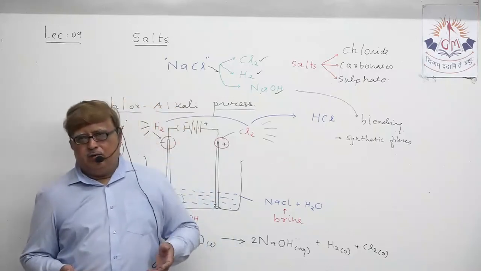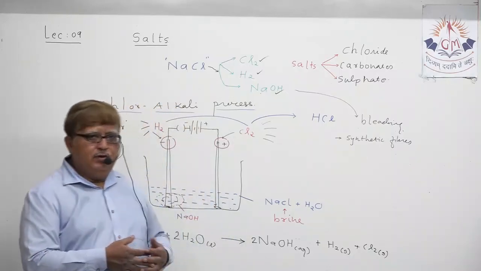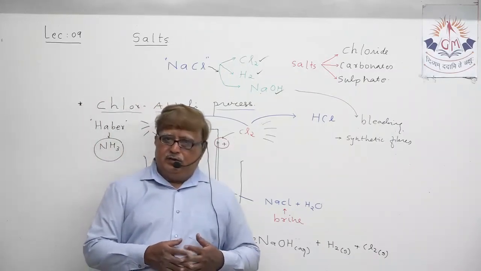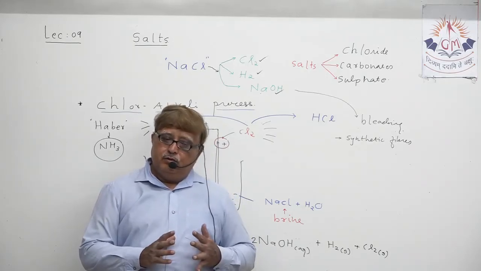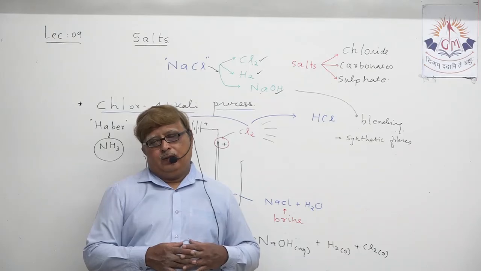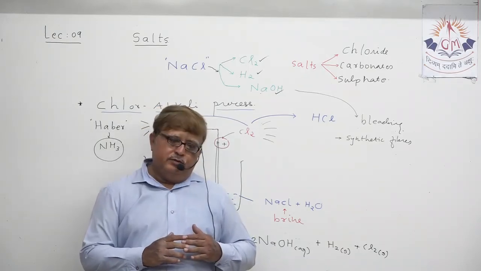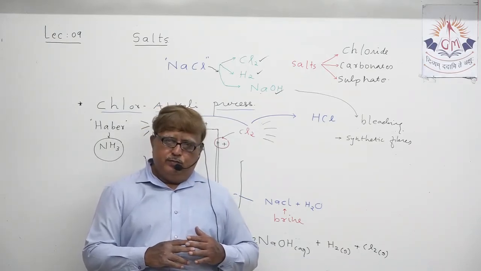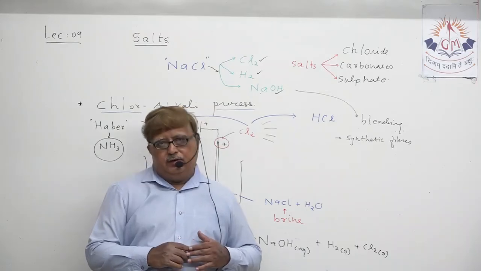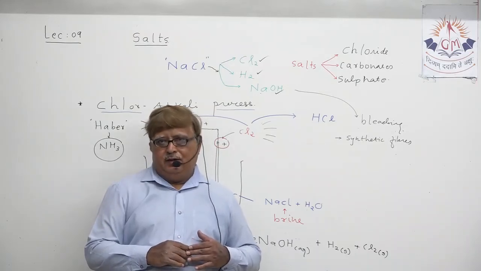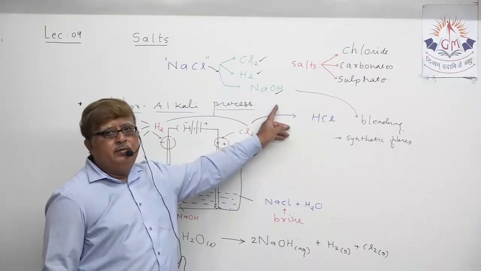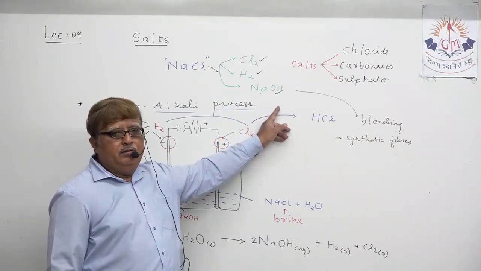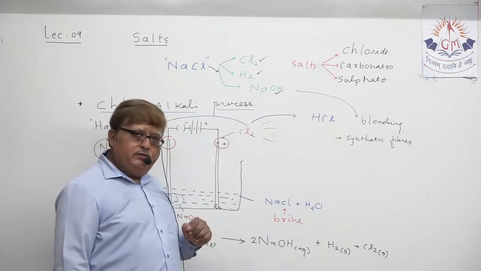Sodium chloride, no doubt, as an edible salt, we all know very well. But at the same time, sodium chloride is one of the raw materials for the production of three products. Sodium hydroxide, which has also got another common name, caustic soda.